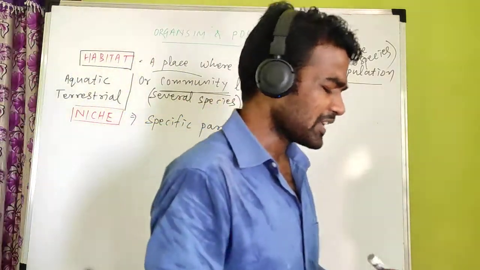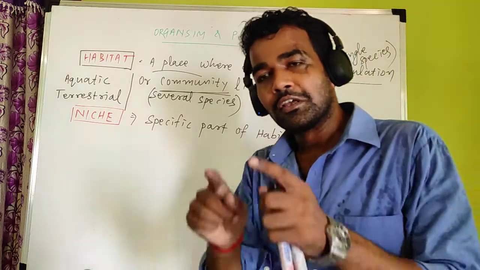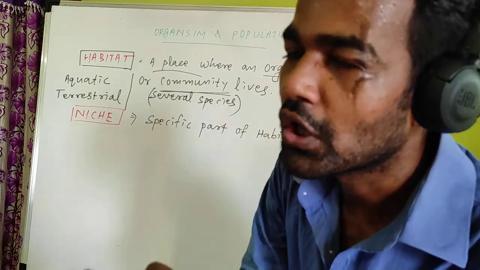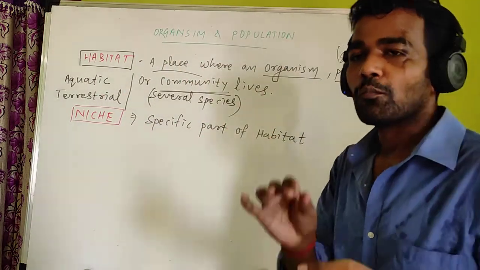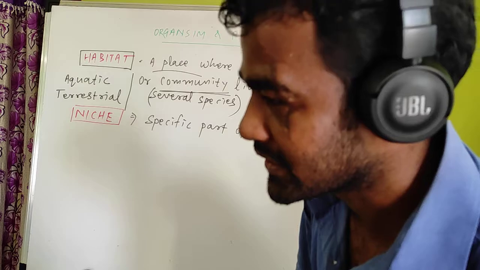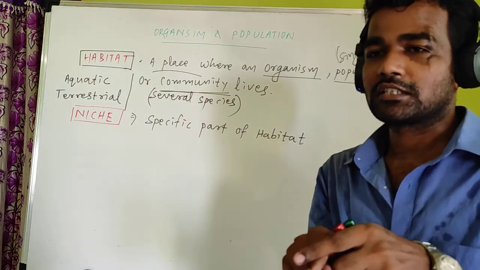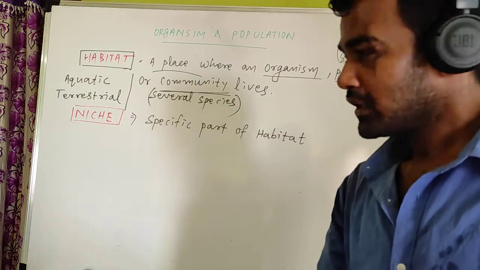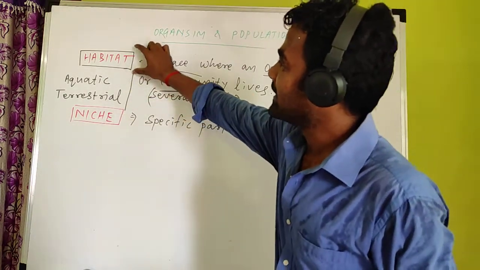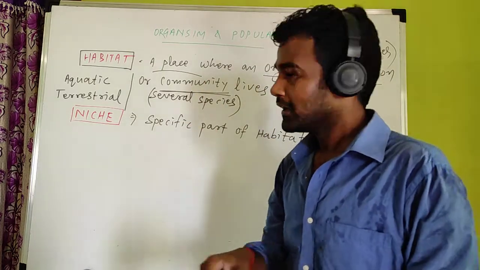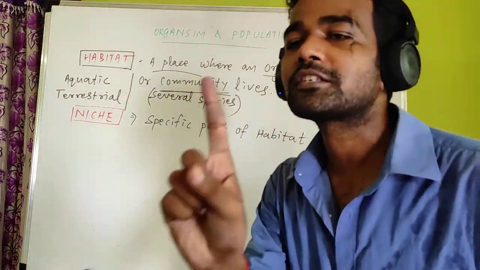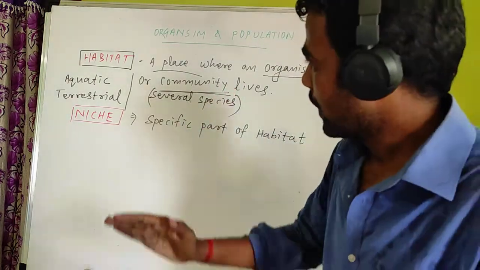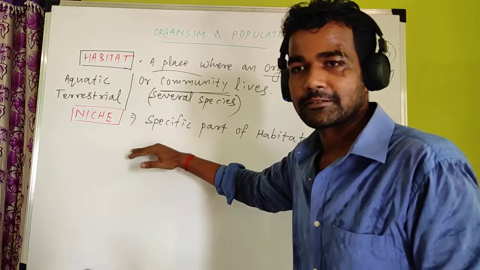For example, take your big booklet. Your book contains 500 pages. That book is a habitat, but each single page is a part of that book. That is called a niche. So habitat is a large area, niche is a small area. This is the first difference. Listen carefully: what is the difference between niche and habitat?